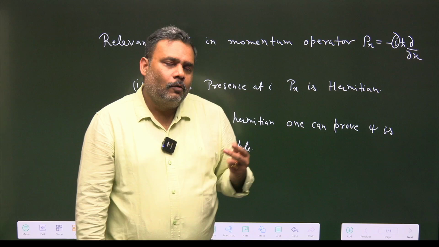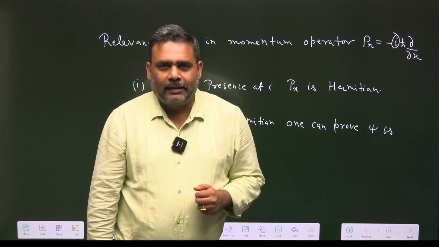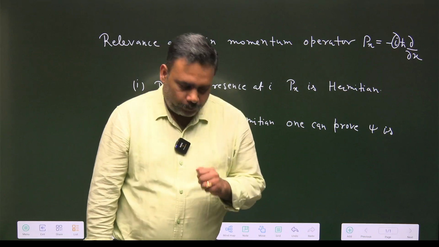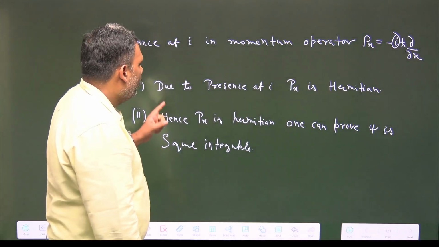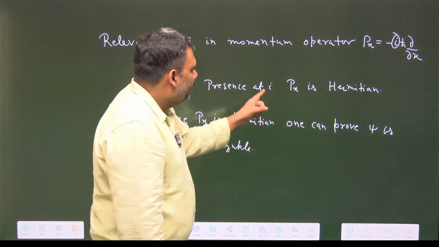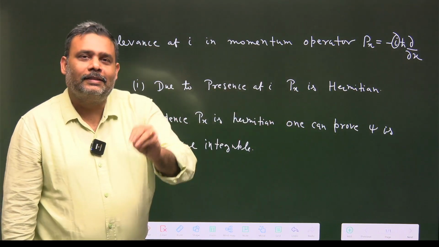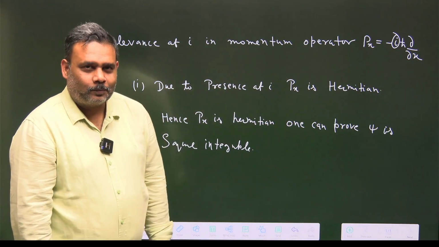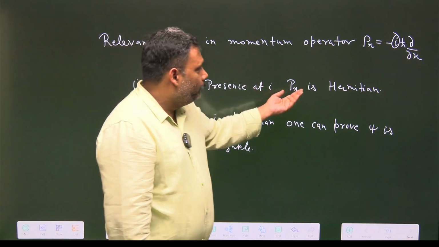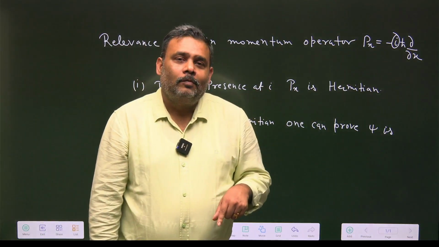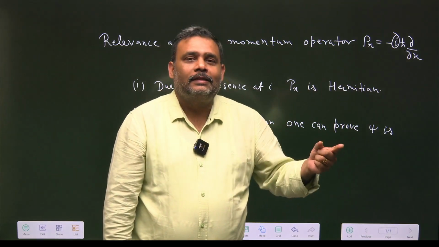But if you go into the deep-rooted answer, then it is very mathematical and very logical. So the first thing is that since iota is there, only then can you prove Px is a Hermitian operator. And during the proof of this, we assume that my wave function is square integrable.